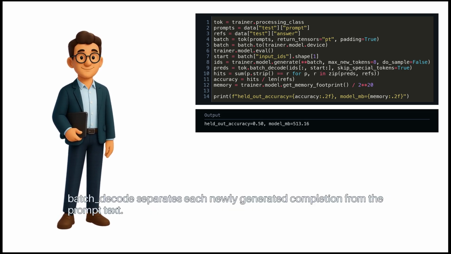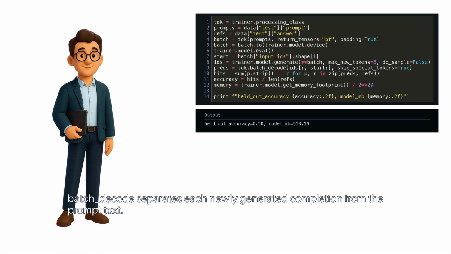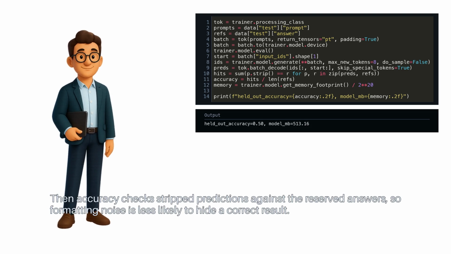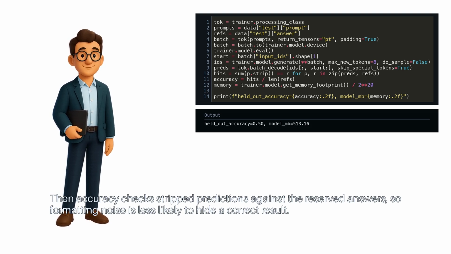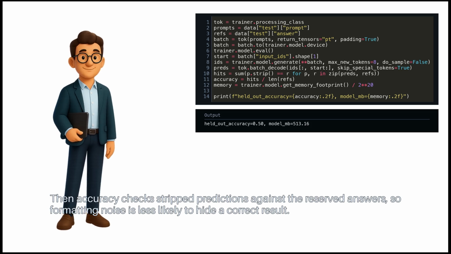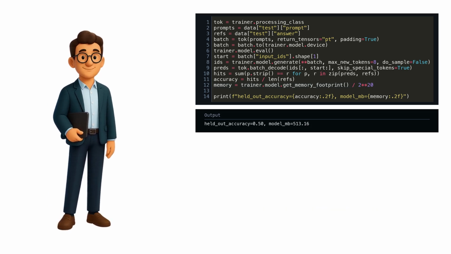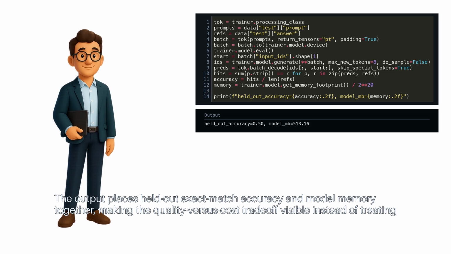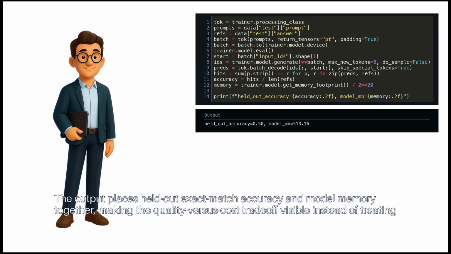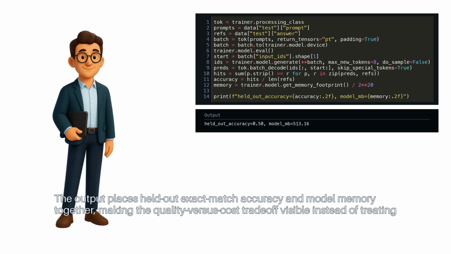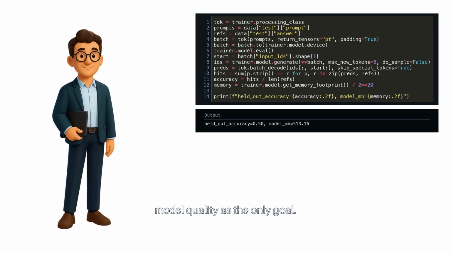Batch decode separates each newly generated completion from the prompt text. Then, accuracy checks strip predictions against the reserved answers, so formatting noise is less likely to hide a correct result. Get memory footprint reports the current model tensors in memory. The output places held-out exact match accuracy and model memory together, making the quality versus cost trade-off visible instead of treating model quality as the only goal.